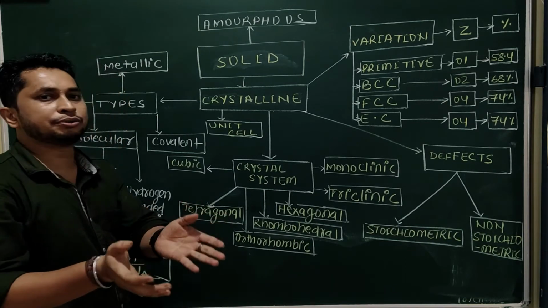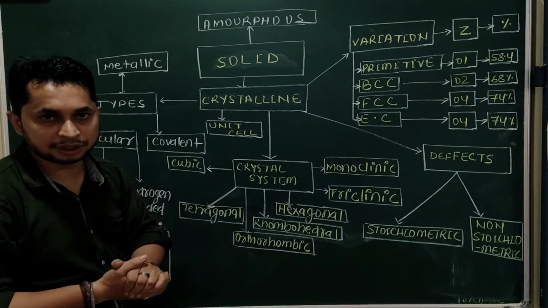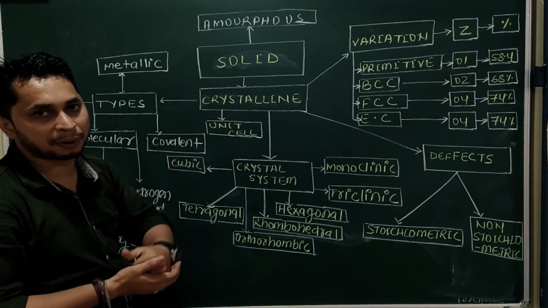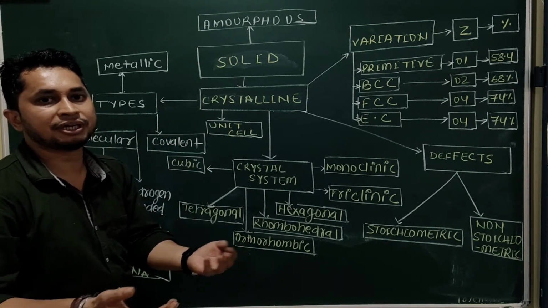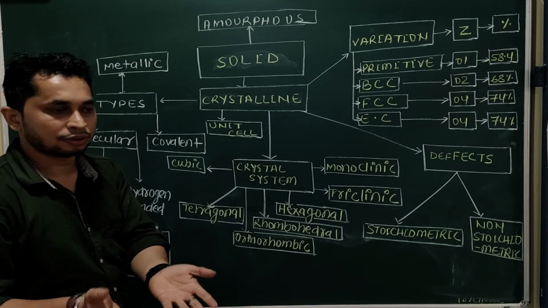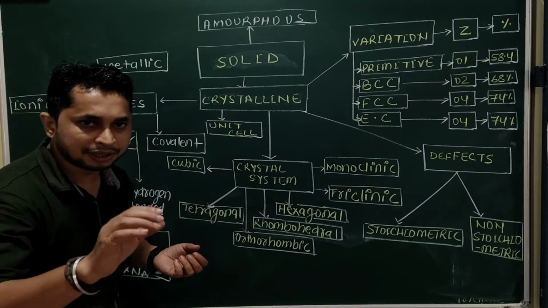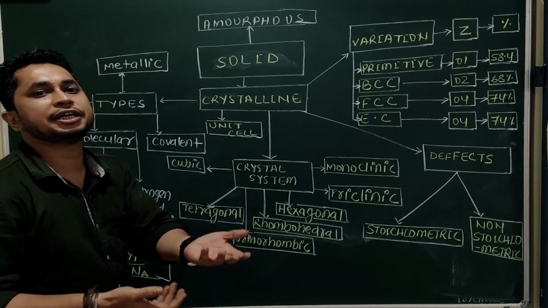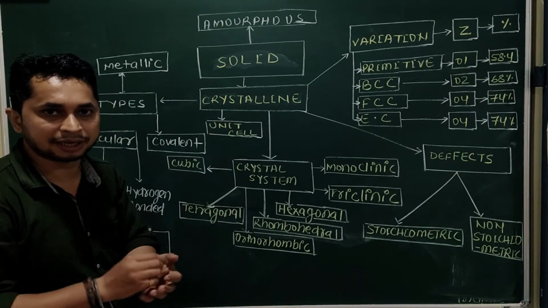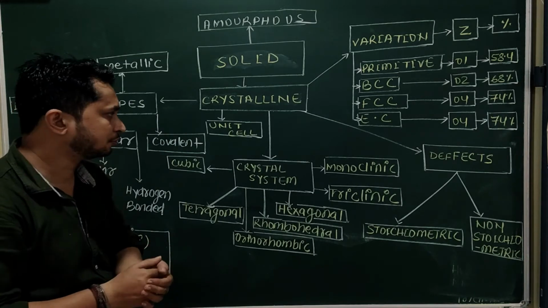It means we need to study about only crystalline solid. Why? Because if there is no pattern of arrangement, then how will we study any kind of combination? So crystalline solid has a particular way of arrangement. So what kind of arrangement is possible for the particle or ion or constituent atom?